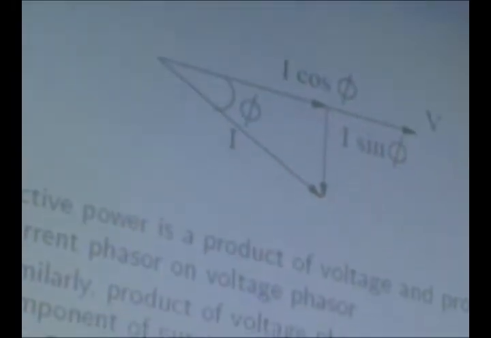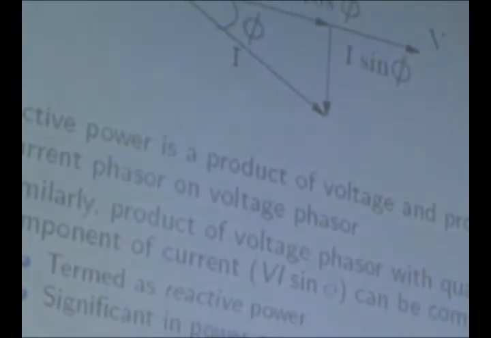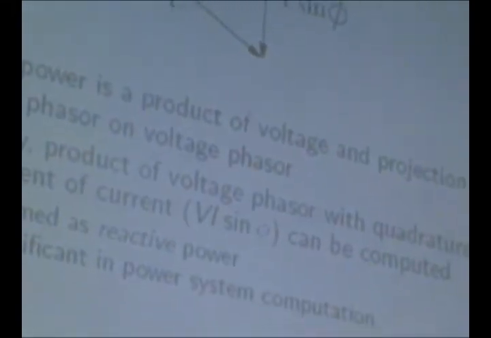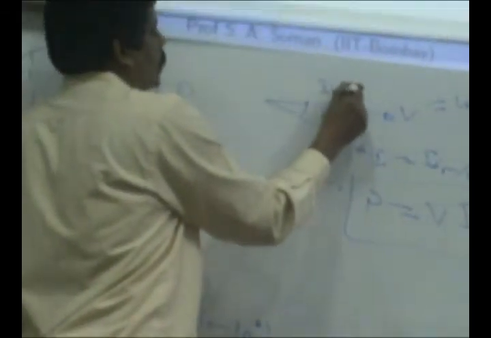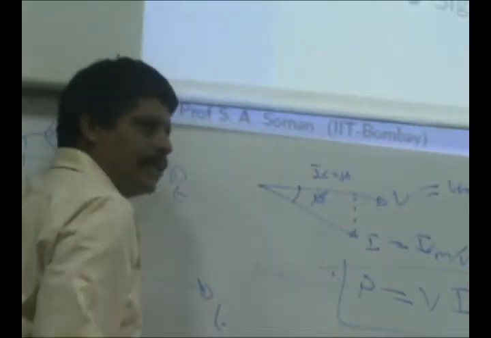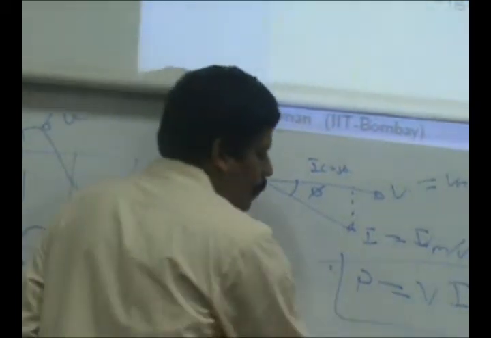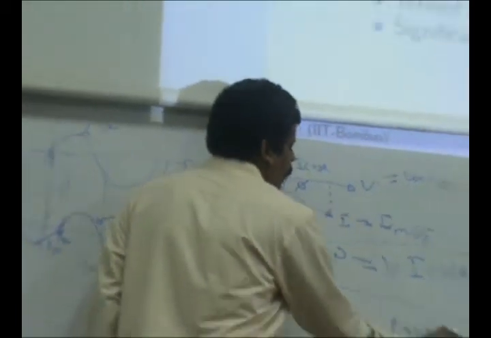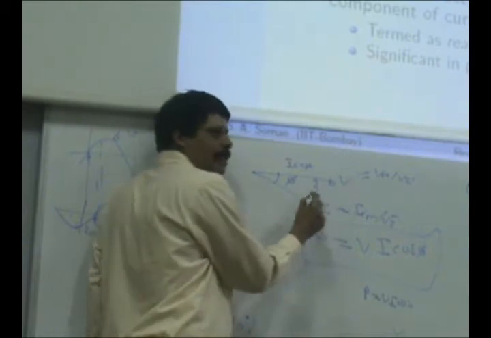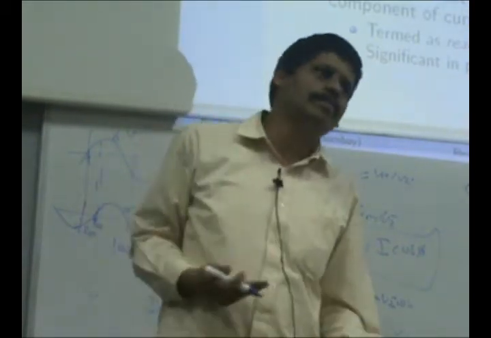Now, if you look at this, the average power per cycle, which is the active power, is Vi cos phi. It's like projecting this vector onto this V axis. This is the I cos phi, so you get P equal to Vi cos phi, and this quadrature component is something which you could not make use of, the Vi sin phi.